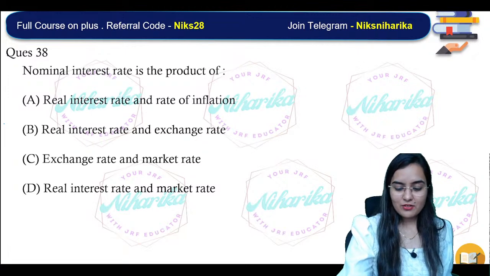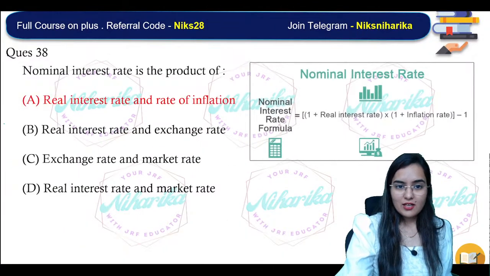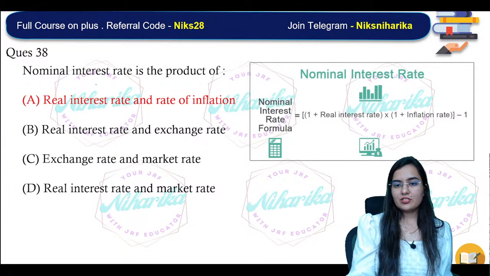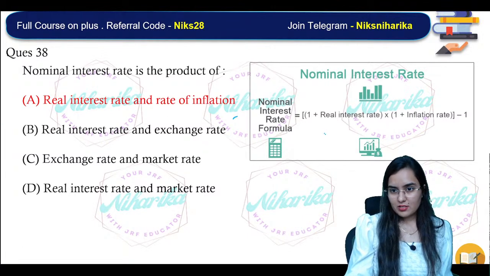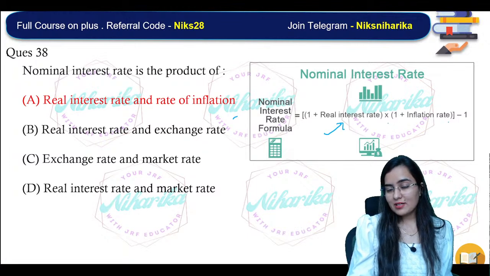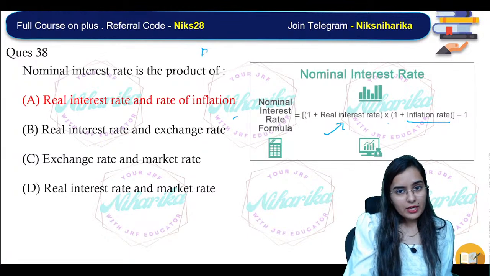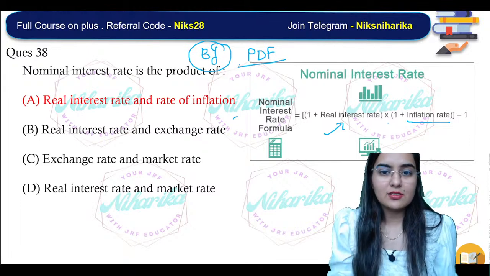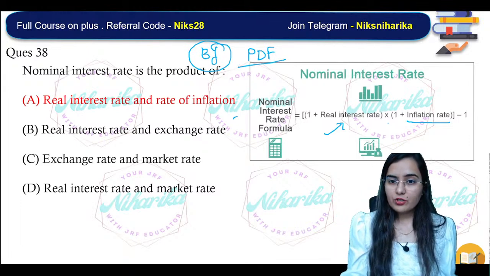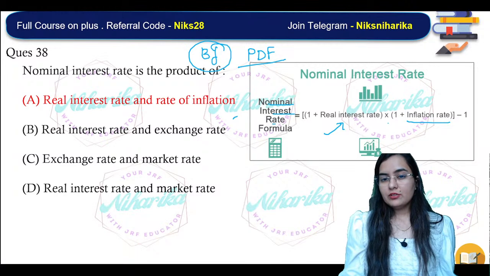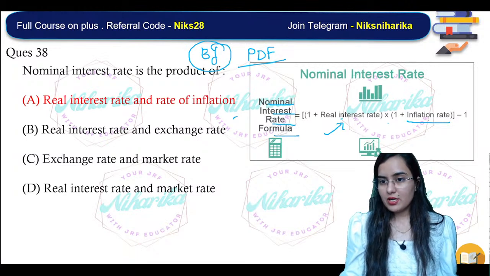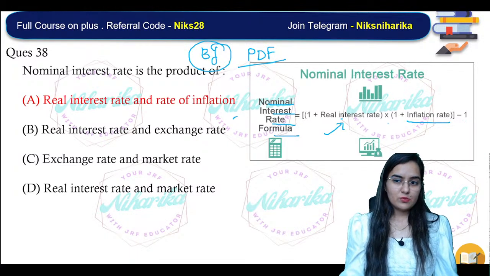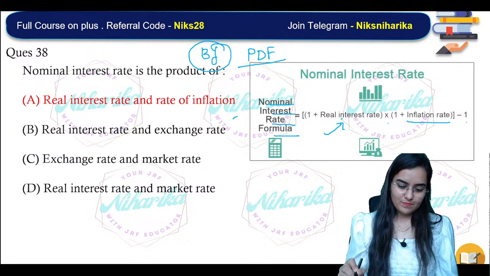See, real interest rate and rate of inflation. 1 plus real interest rate into 1 plus inflation rate. You read business finance in my PDF, the last lesson in which we have done. I have given you this nominal interest rate formula, real interest rate and inflation rate. Then 1 plus this into 1 plus this minus 1.